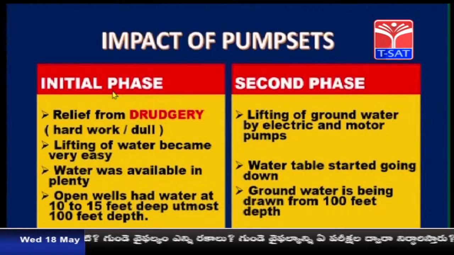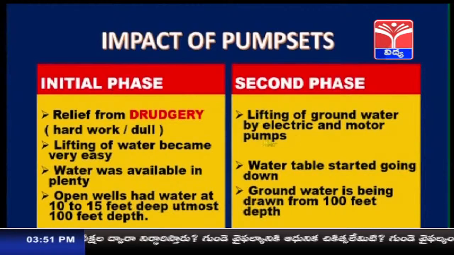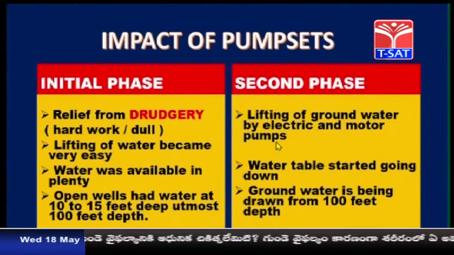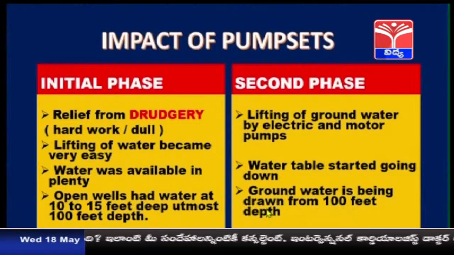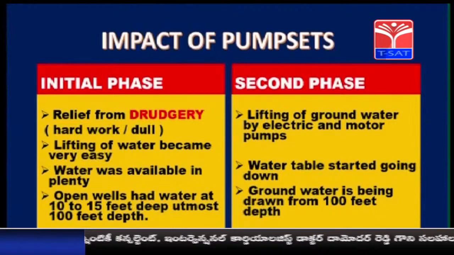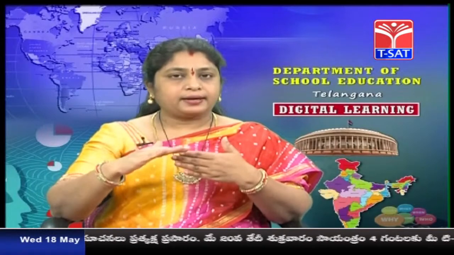In the beginning, it was very useful. But with the lifting of groundwater by electric and motor pumps, the water table started going down. Groundwater is being drawn from 100 feet depth. As you started using pump sets, drawing of water has increased. What happened to the level of the groundwater? It started decreasing. That is because of the overuse of water.